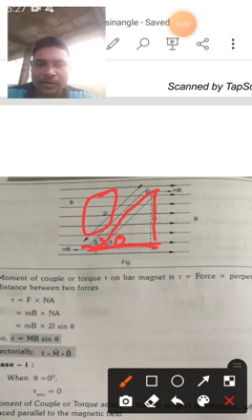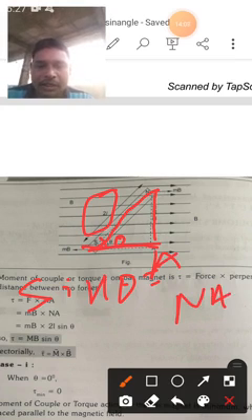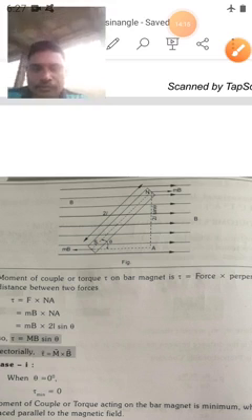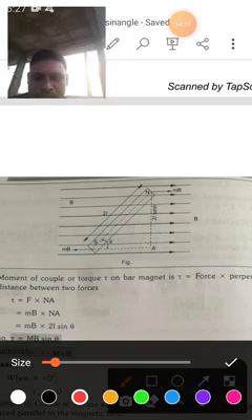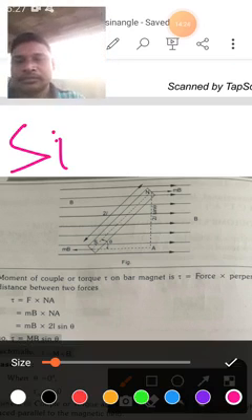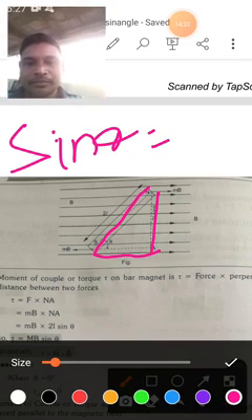So what is the formula of sin theta from this triangle? Sin theta is equal to opposite side by hypotenuse. The opposite side is NA, so NA by NS. You can consider the diagram like this, draw one normal, and here the angle is there.